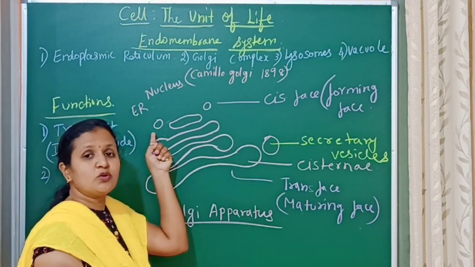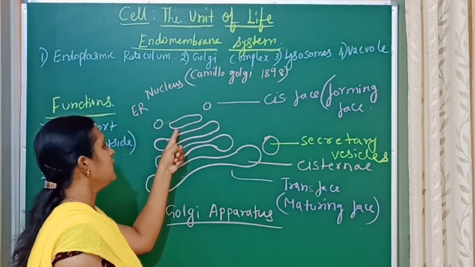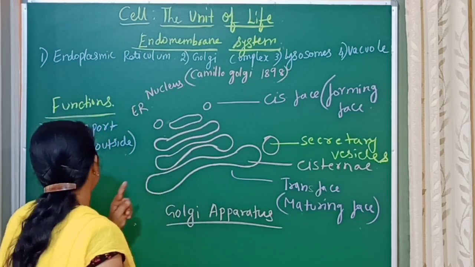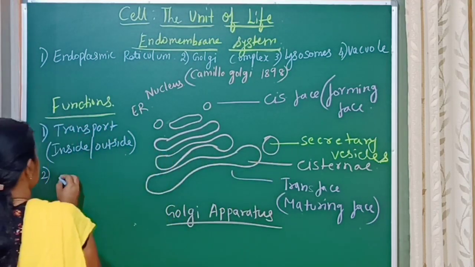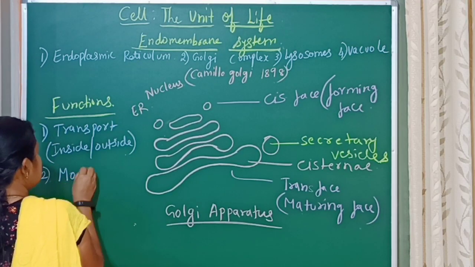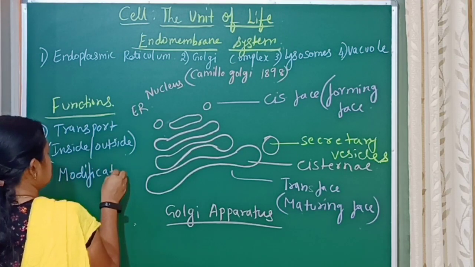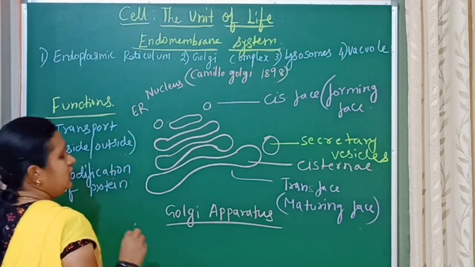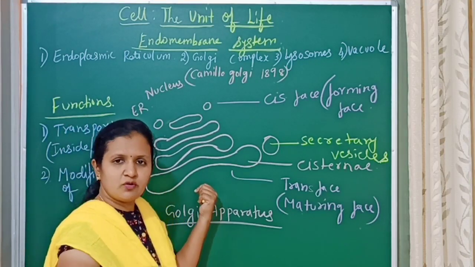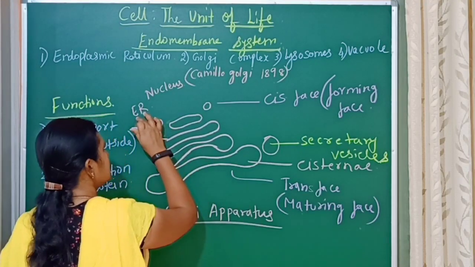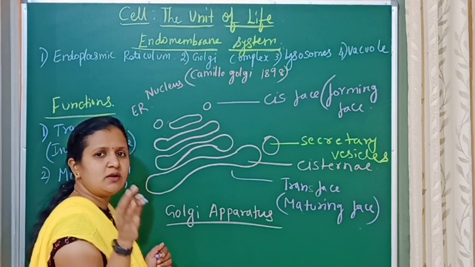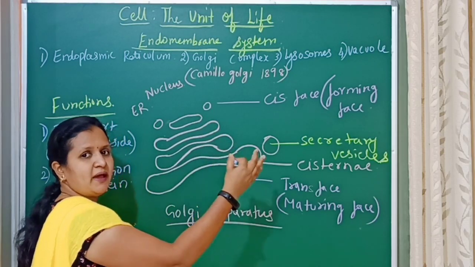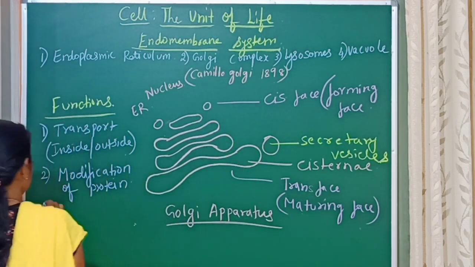Also, the proteins coming from the endoplasmic reticulum undergo modification through the Golgi apparatus before they are released. Protein is synthesized in the endoplasmic reticulum because of the presence of ribosomes. Before it is released, it undergoes modification, is packed, and then is released.